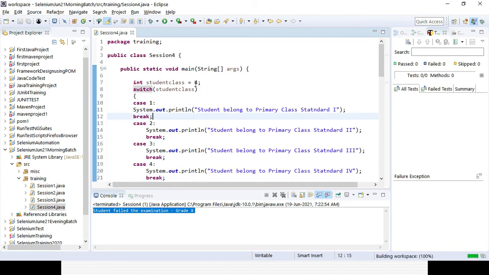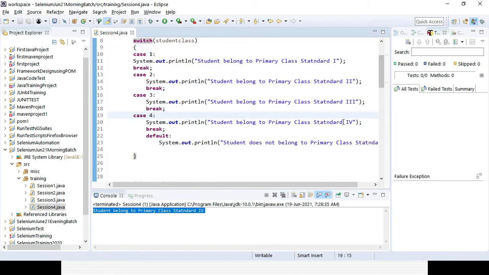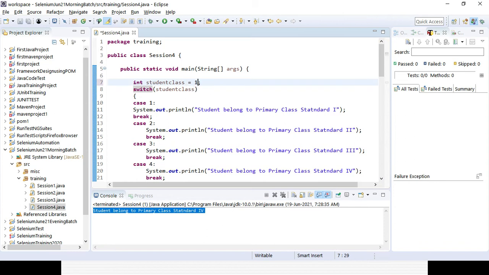Now I have given the class as 4, so it will go for case 4 here, right? Because it is an integer data type, the value will definitely be an integer. You can see here, student belongs to primary class 4, so it matches my expectation. In case I give 1, it also matches the case.